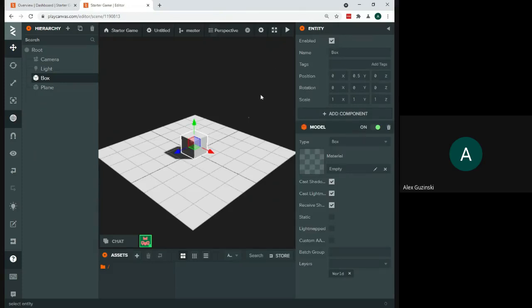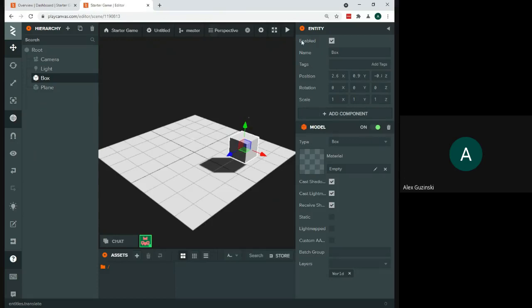Now when I click on that, if I have my translate tool out, which is the default tool, I get these 3 arrows. These are going to allow me to move my selected object on the 3 axes that we're working with, right? We're working in 3D, so we can move things on our X, our Y, or our Z axis. And we can actually just click and drag these arrows to move our object around.